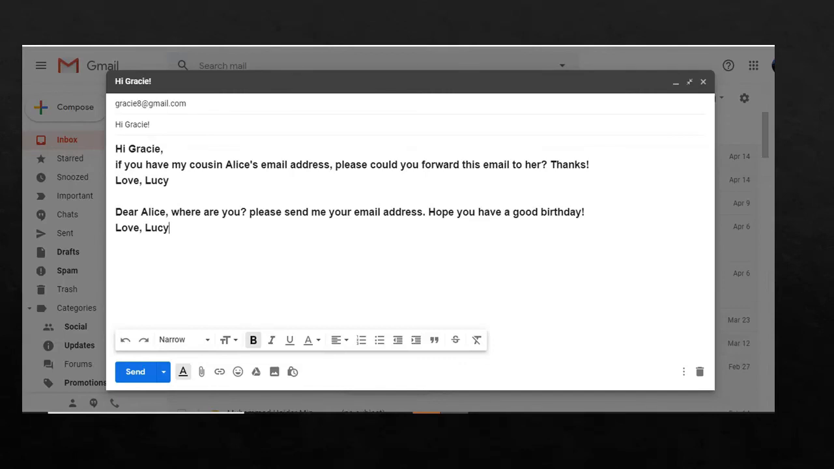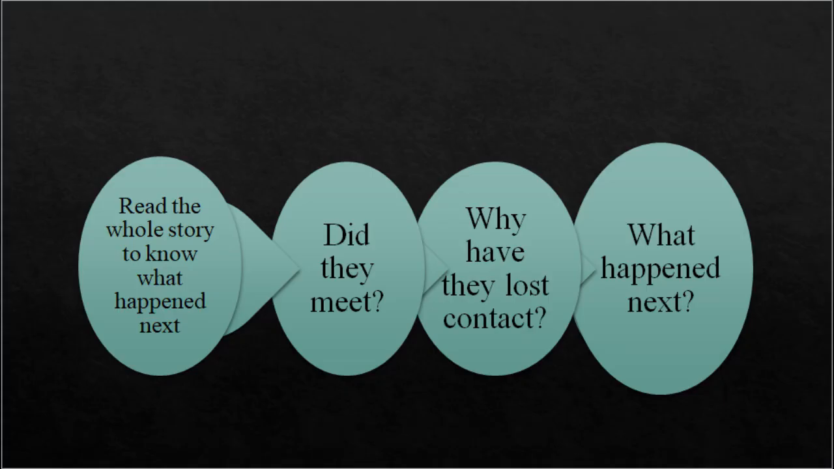Now students, read the whole story about Alice and Lucy and tell us what happened in the story. After reading the story, you are going to tell me, did Alice and Lucy meet? And also you are going to find why they have lost contact. They were cousins and cousins should have contact with each other, but they have lost contact, and what is the reason behind it? We are going to find it after reading the story.